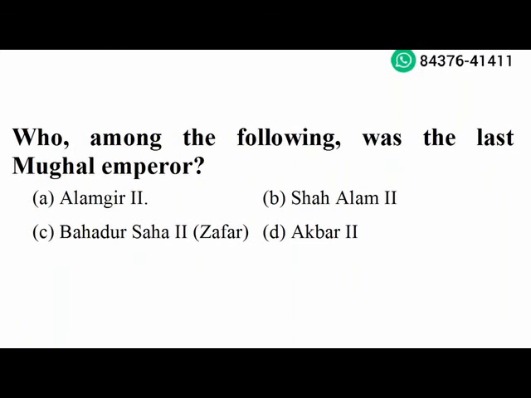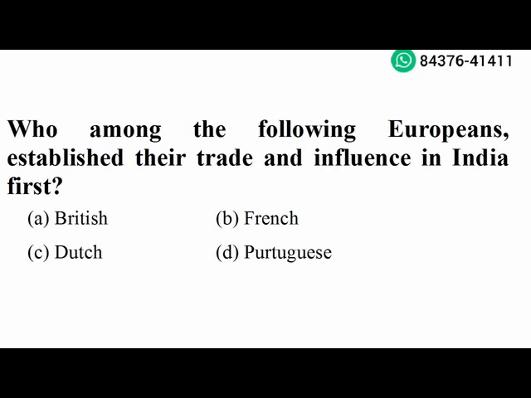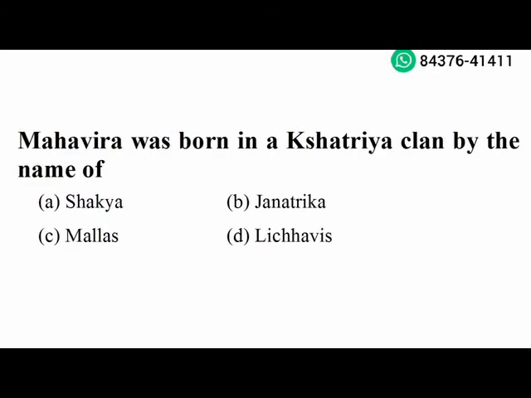Next question. Who among the following Europeans established their trade and influence in India first? Portuguese. Option D is the right answer. Next question. Mahavir was born in a Kshatriya clan by the name of Jantrika. Option B is the right answer.